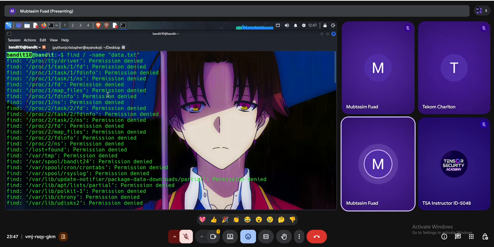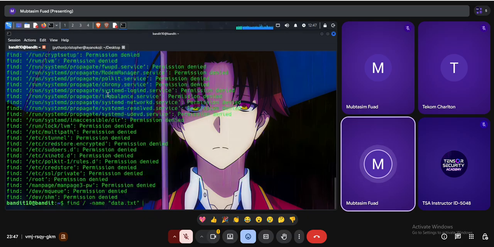So this is called standard error. I don't want the errors actually. I want only the output. That means the successful output should show in the terminal. Before going deeper into the error part, I have to tell you something important about the command line.